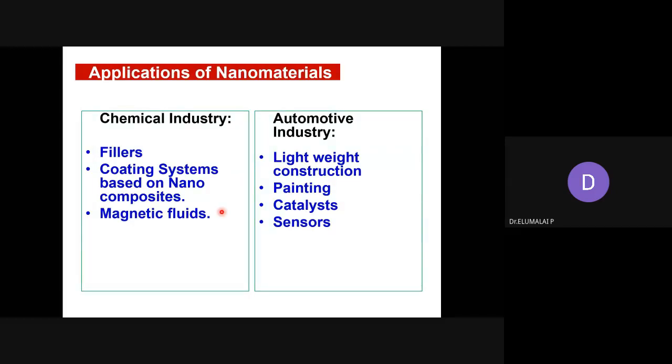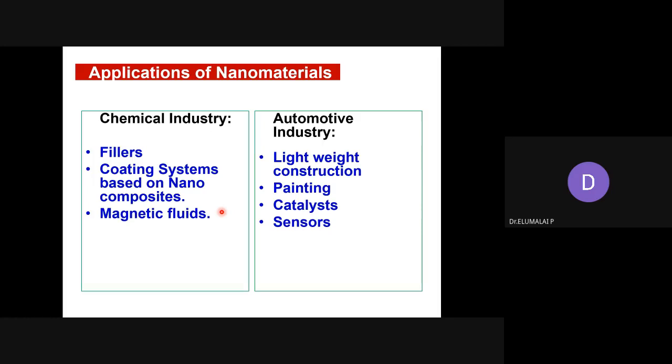I have a nice video. The surface can be made highly water repellent, wrinkle free, scratch resistant, non-wettable. Even if you dip it in water, it will not get wet. Use of nanomaterials can make highly superhydrophobic surfaces. These are chemical industries or chemical compounds.